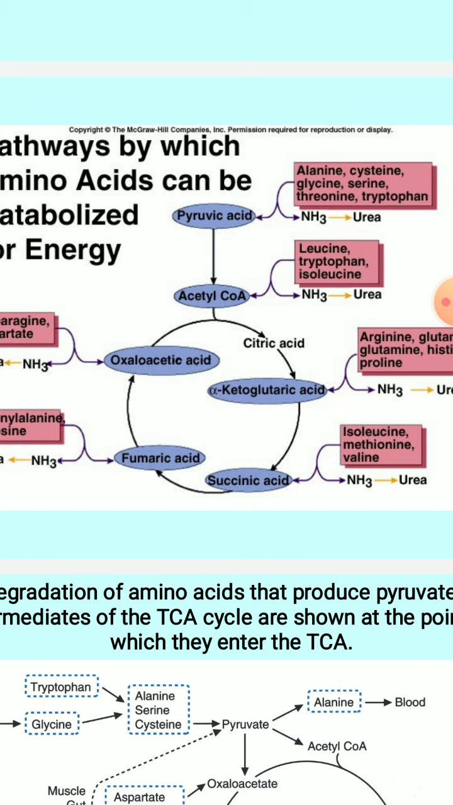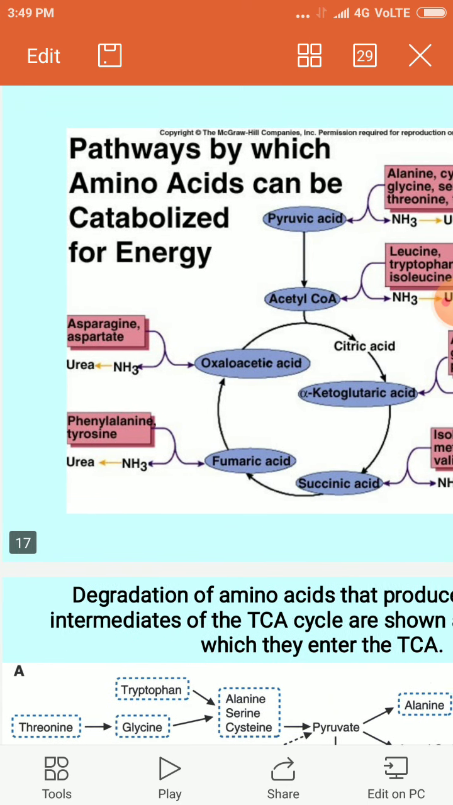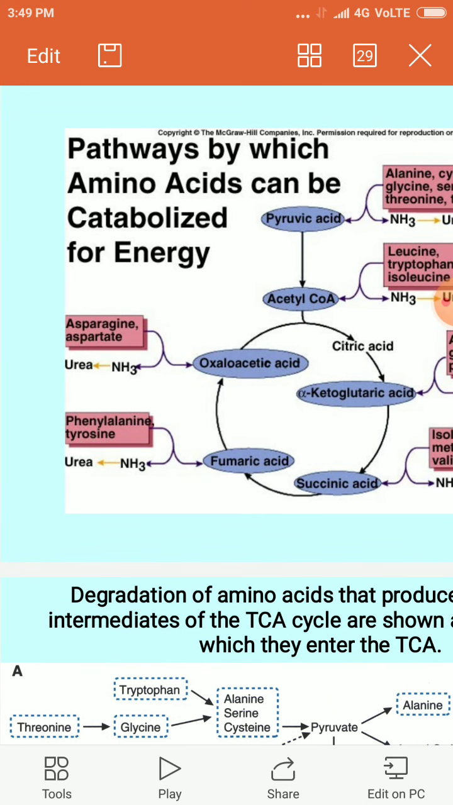Isoleucine, methionine as well as valine. Again these amino acids will be degraded into succinic acid or succinate. So again succinyl CoA, this is again an intermediate of TCA. Again fumaric acid can be formed from phenylalanine and tyrosine, again an intermediate of TCA. So asparagine and aspartate also will give you an intermediate of TCA as the end product of catabolism of amino acids, that is oxaloacetate.